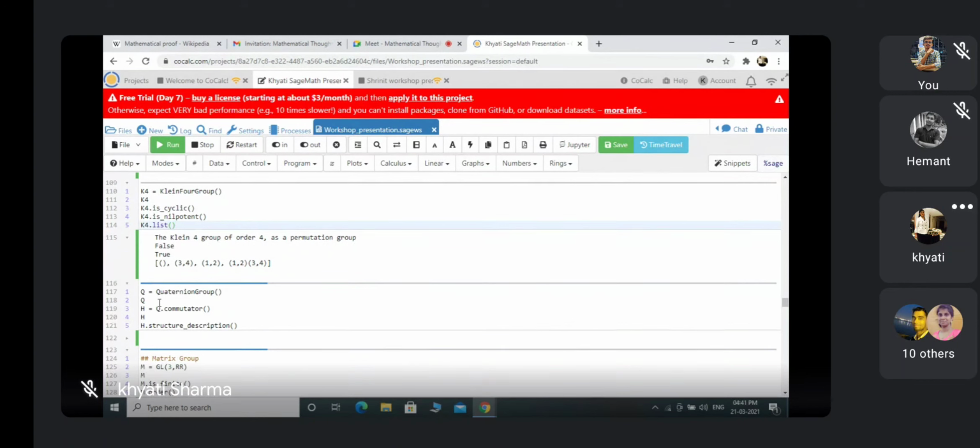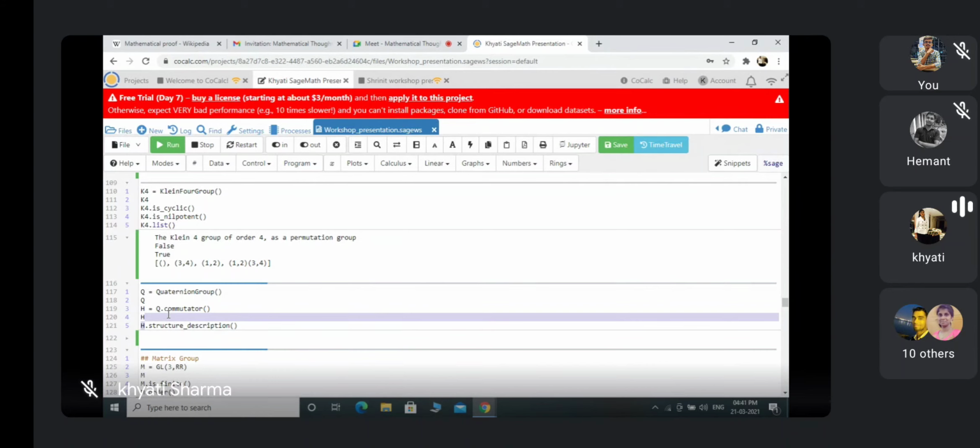Yeah. So next I'm defining here quaternion group Q. Now if I want to find the commutator for any group, means the collection of all the elements of the form x, y, x inverse, y inverse, here I can find the commutator also. This is the command Q.commutator. Here I denote my commutator as H. It will return a list, a few elements for this quaternion group. So this list is the commutator.